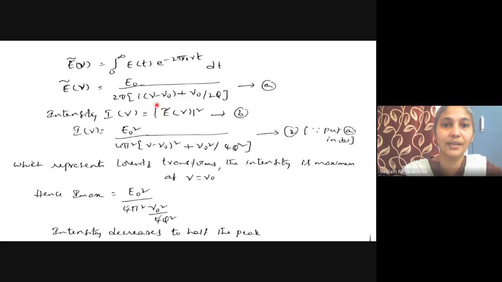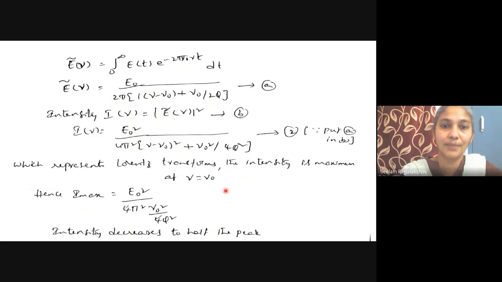So we write I of nu equals E naught square by 4 pi square, (nu minus nu naught) whole square plus (nu naught square by 4Q square). Let us substitute equation A in equation B, which represents the Lorentzian.